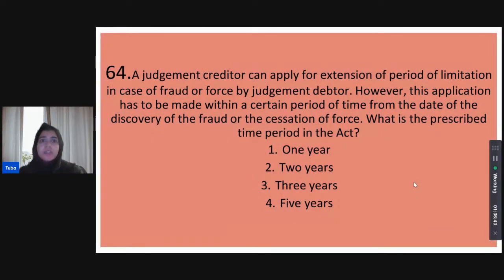A judgment creditor can apply for extension of period of limitation in case of fraud or force by the judgment debtor. However, this application has to be made within a certain period of time from the date of the discovery of the fraud or the cessation of force. What is the prescribed time period in the Limitation Act for the same? Is it 1 year from such discovery or knowledge? Is it 2 years? Is it 3 years? Or is it 5 years? The extension of period of limitation where the judgment debtor is using fraud or force.